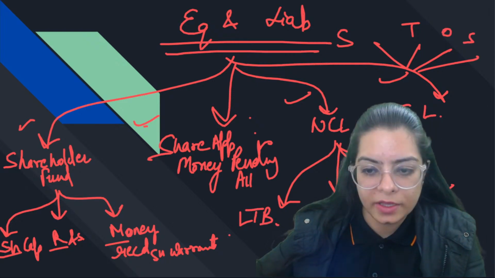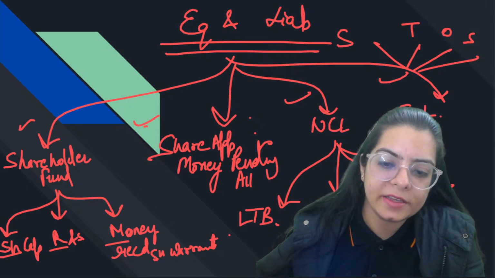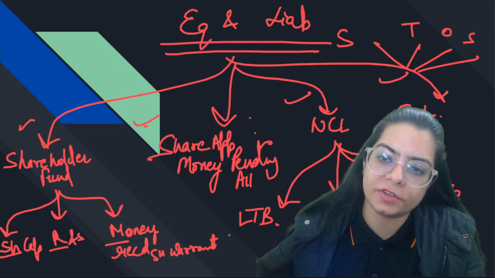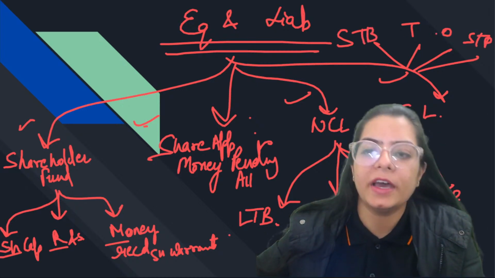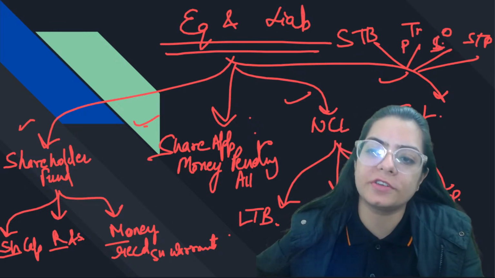A is other long-term liability, D is deferred tax liability, O is other long-term borrowing, and L means long-term provision. STOS means short-term borrowing, trade payable, other current liability, short-term provision.